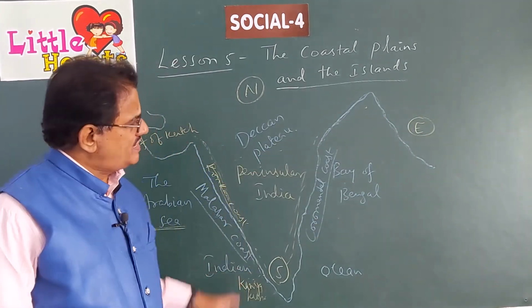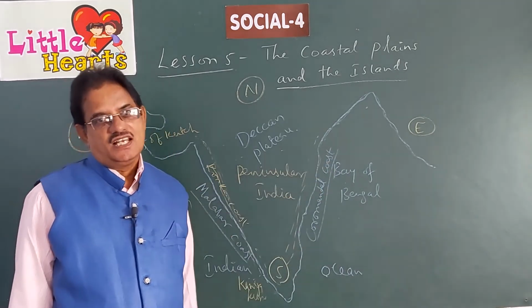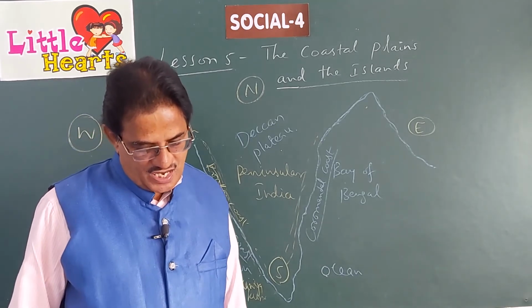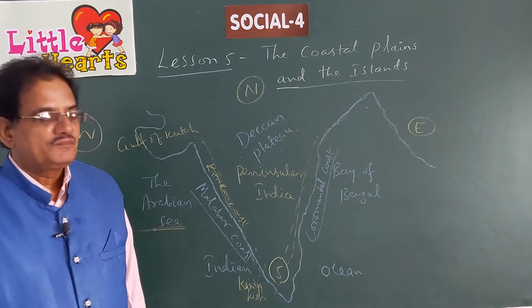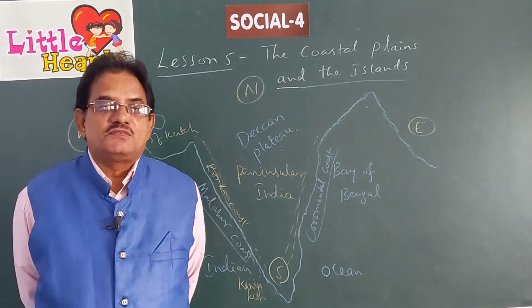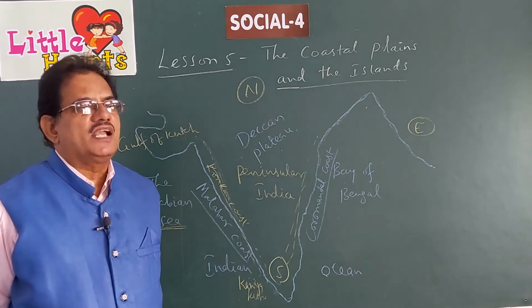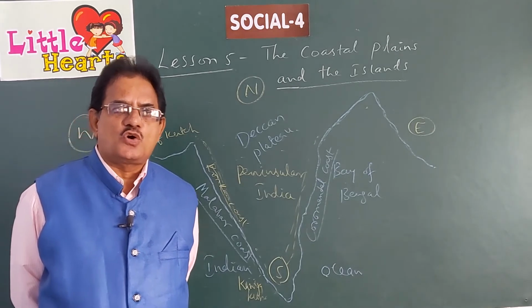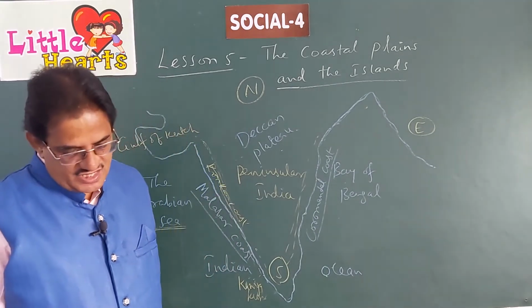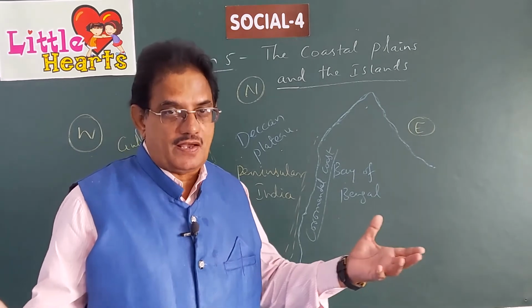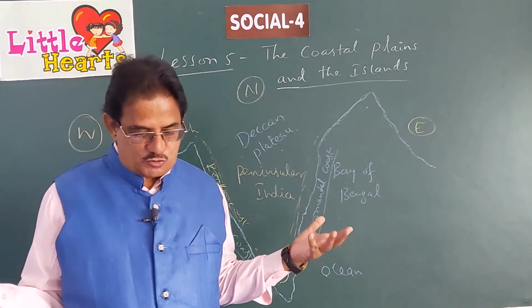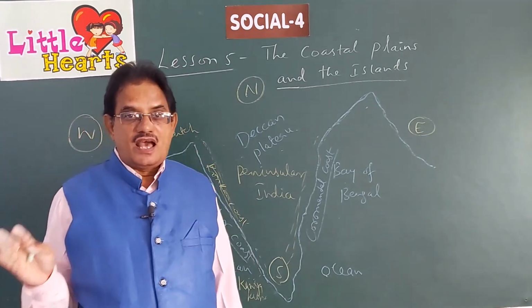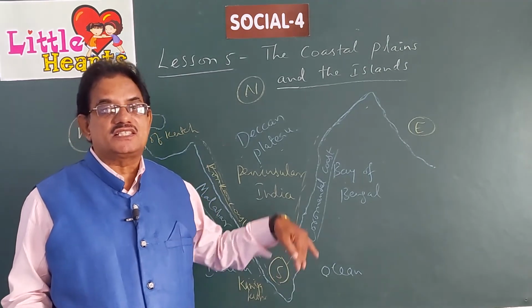These delta regions are very fertile lands. The Krishna delta, Godavari delta and Mahanadi delta are known as the rice bowl of India, because a large amount of rice, paddy, is grown there. Okay, children. Tobacco, sugarcane and cotton are the other crops grown here. Of course, not only paddy, other crops can also be grown in these delta regions.